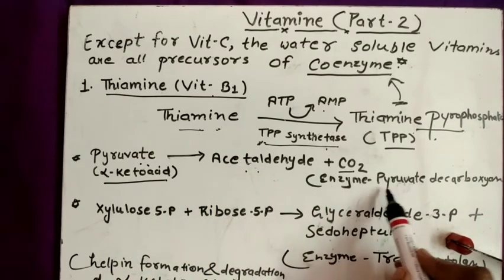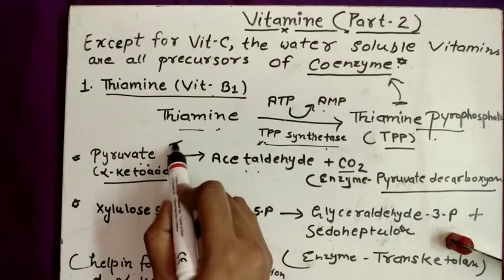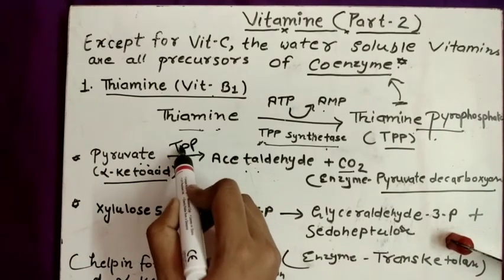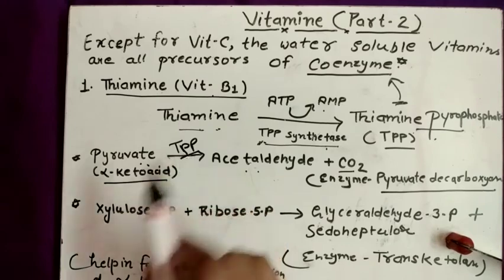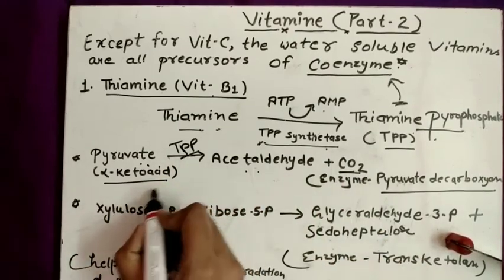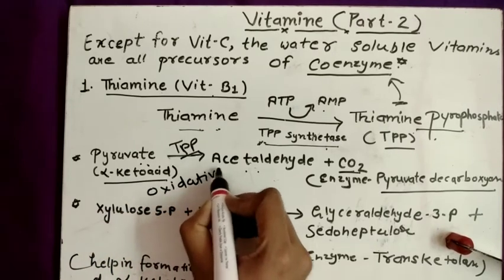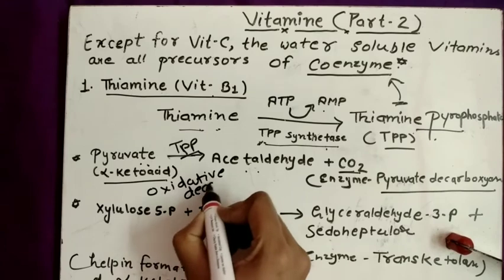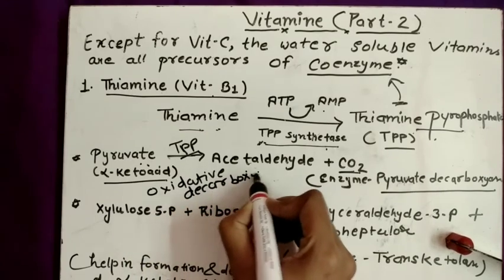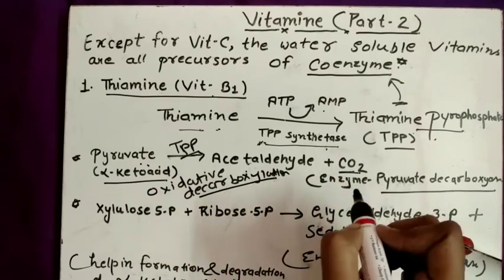The main enzyme is pyruvate decarboxylase, but here the coenzyme is TPP, and CO2 is removed. That's why this reaction is called oxidative decarboxylation. Decarboxylation means removal of CO2.